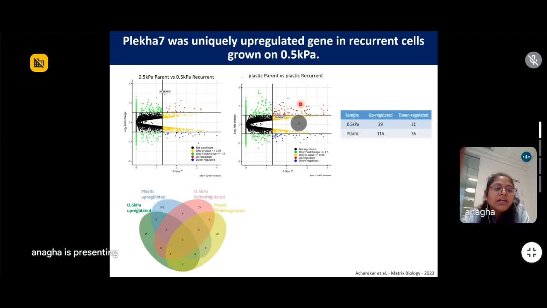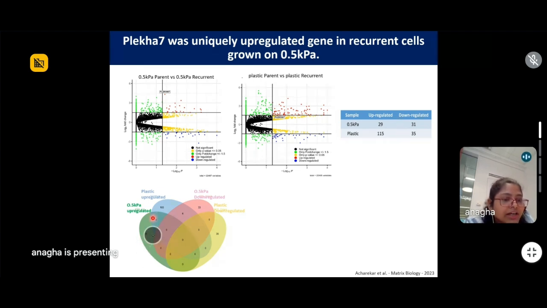When we did a Venn diagram, we found that there are 21 such genes that are upregulated only in the recurrent population when they are grown on softer substrate.